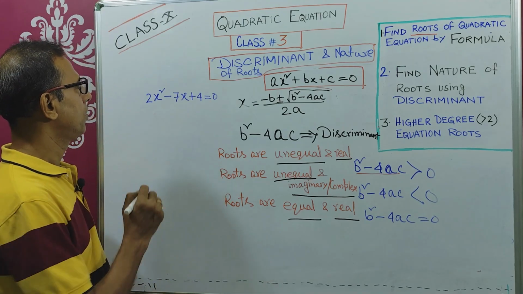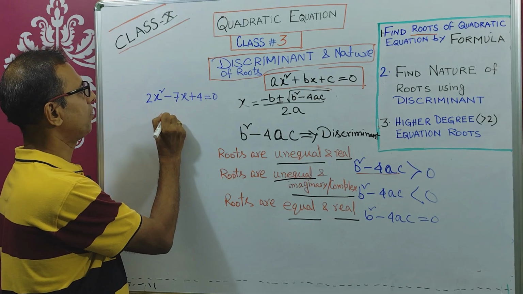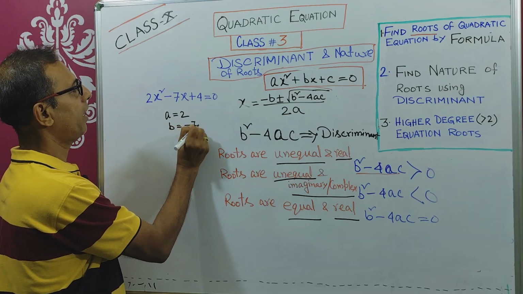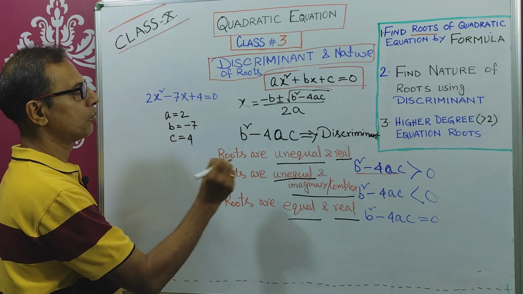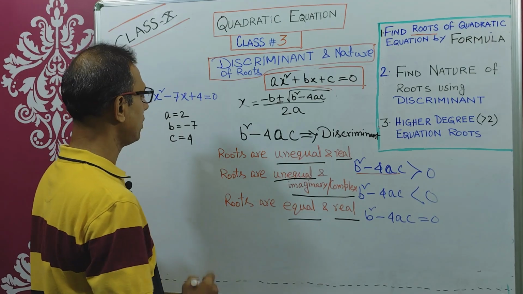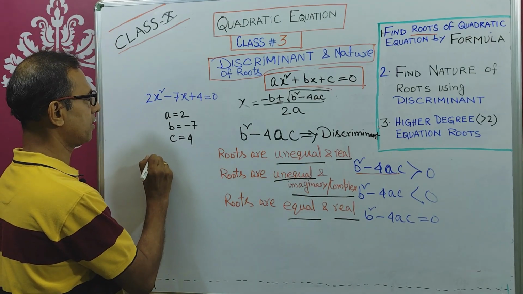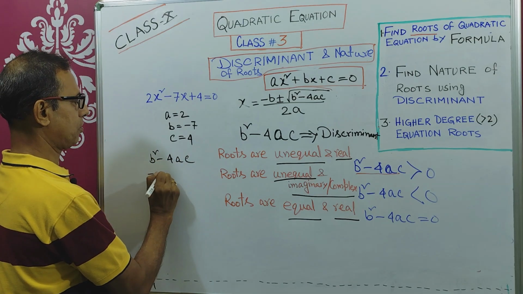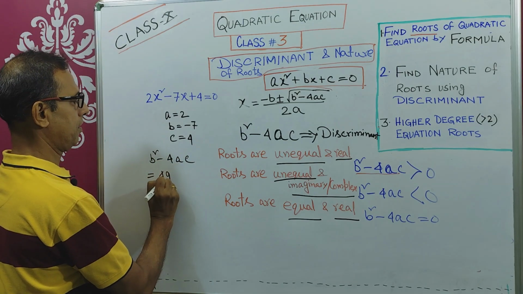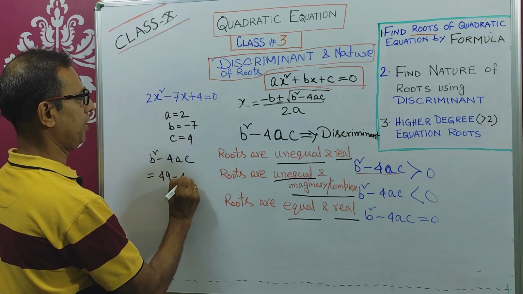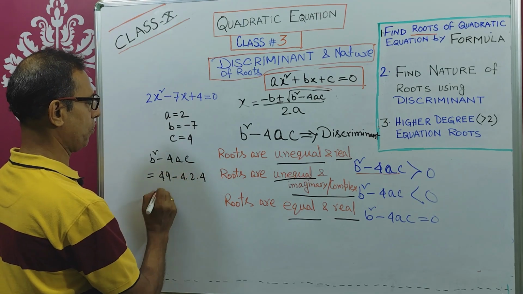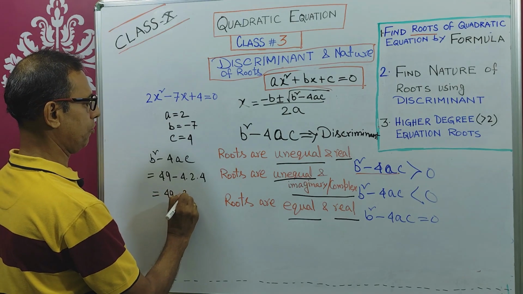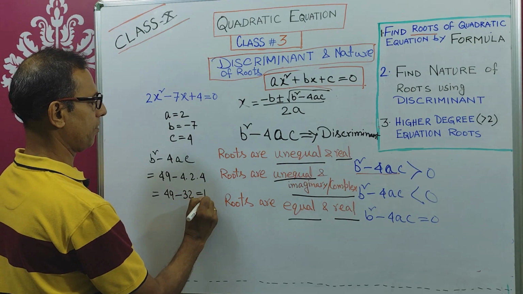First of all, you determine what are the a, b and c values. a equals 2, b equals minus 7 and c equals 4. So what will be the value of b square minus 4ac? b square minus 4ac equals 49 minus 4 into 2 into 4, equals 49 minus 32, equals 17.